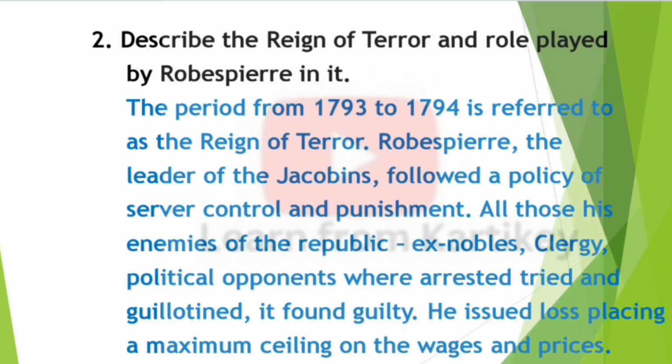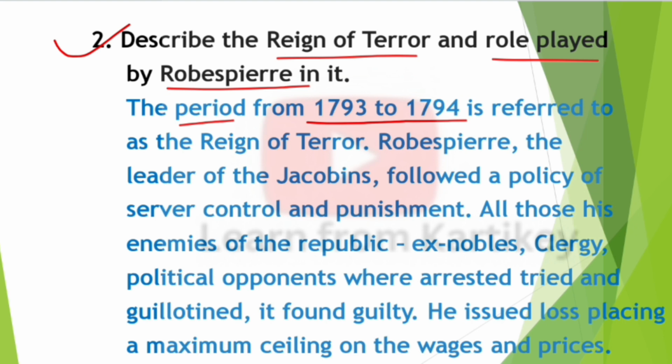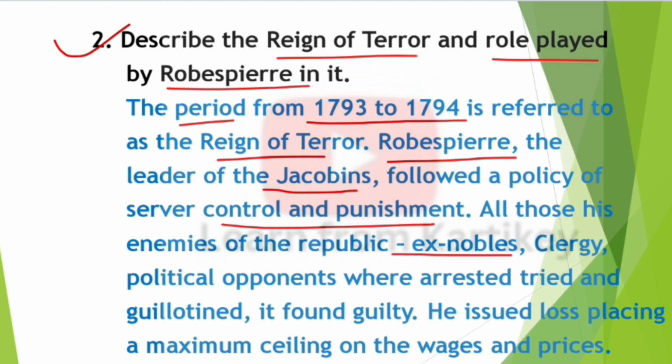So next question, question number 2. Describe the reign of terror and the role played by Robespierre in it. So answer: the period from 1793 to 1794 is referred to as the reign of terror. Robespierre, the leader of the Jacobins, followed a policy of severe control and punishment. All those he saw as enemies of the Republic, ex-nobles, clergy, political opponents, were arrested, tried and guillotined.